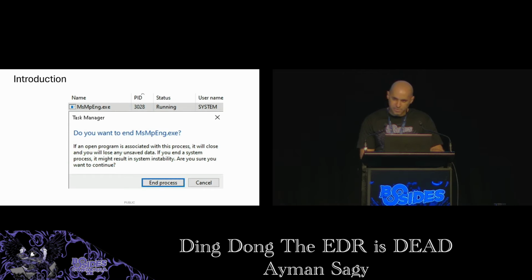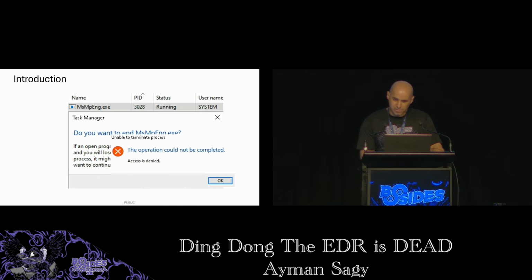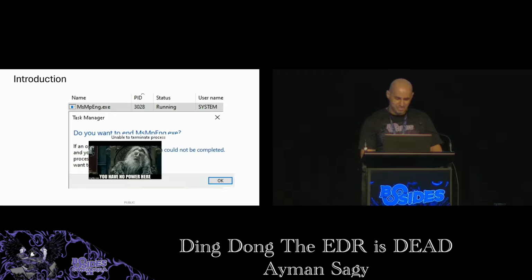Have you tried before killing an antivirus EDR process like the Windows Defender and found out that you are unable to? What's the problem, Task Manager? This is my computer. I command you to terminate this process. But even though I'm admin, I still cannot. Why is that? One might think that, oh, it's because we're only local admin and this process is running as system, so we need to elevate to system as well. Good thinking, but that's not the answer.